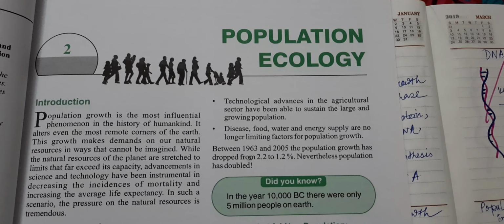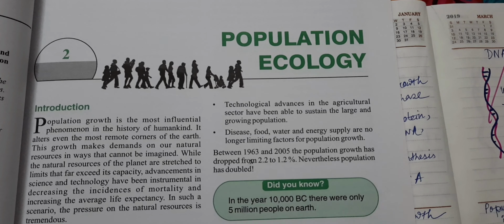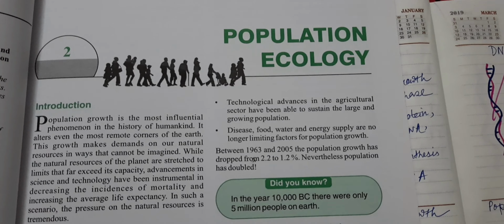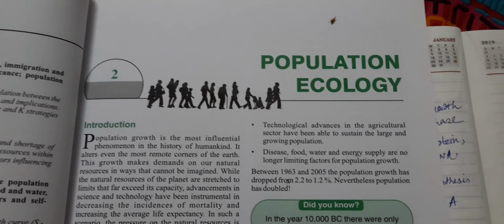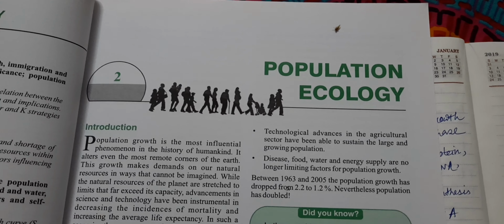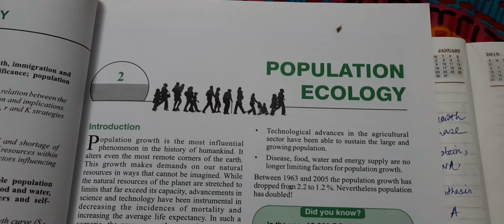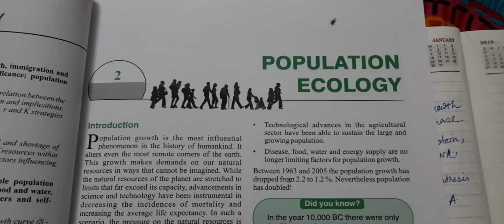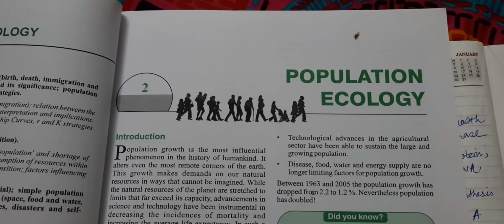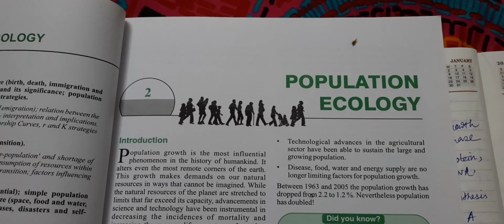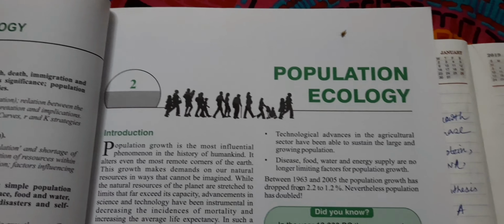Good morning, students. Today we will discuss population and population ecology. So, what is population? Population is a group of interbreeding individuals. In our world, human population is increasing day by day and it exerts a tremendous pressure on our natural resources.